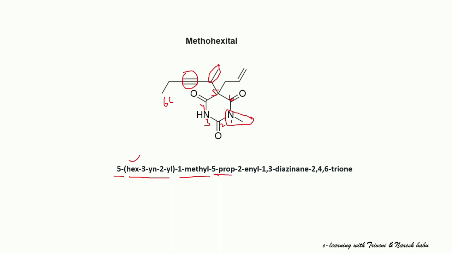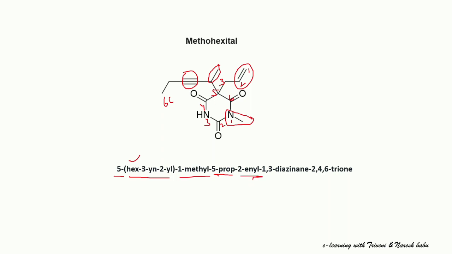And the fifth position is again attached with a prop, 3 carbon atom side chain, 1, 2, 3 carbon atoms are there, prop-2-en-1-yl. At the second position it has a double bond, 2-ene, and it is attached to the barbiturate nucleus.